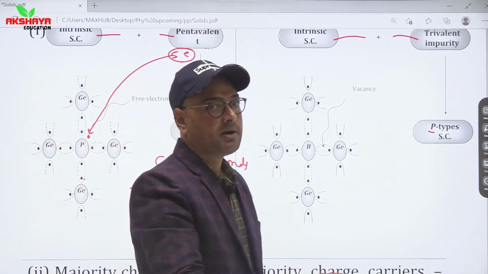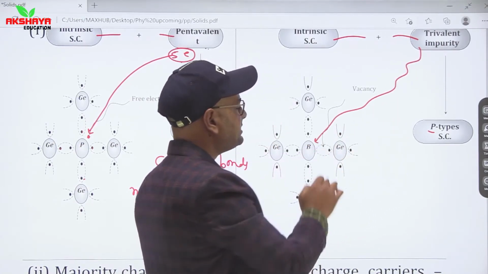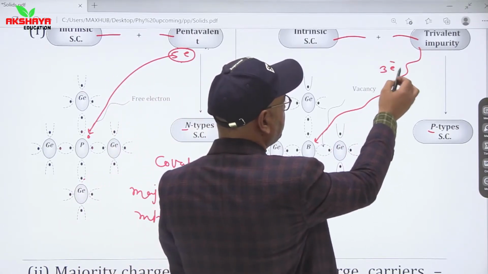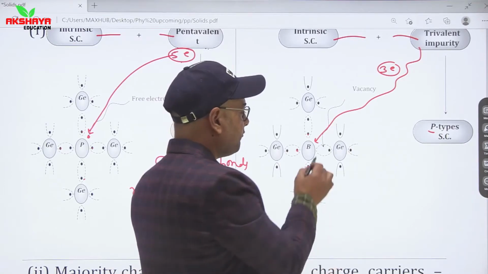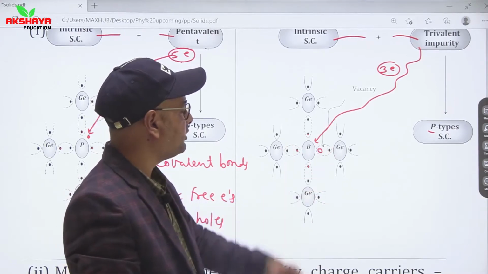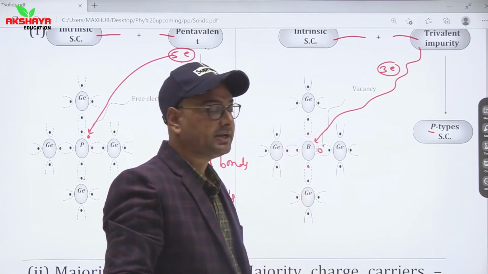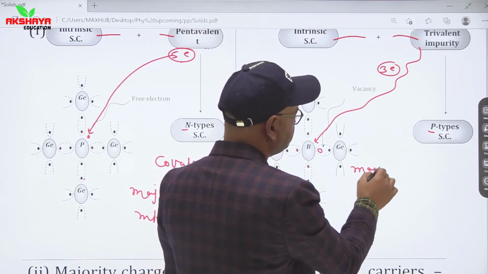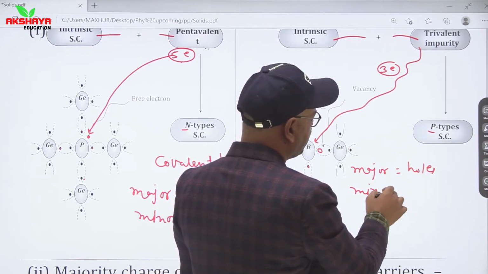Similarly, if we talk about p-type semiconductor, then let us say any trivalent impurity replaces any germanium or silicon atom, then they have 3 valence electrons with them. It means these 3 electrons will be used in making 3 covalent bonds, while the fourth covalent bond is incomplete, vacant. It means a vacancy is created, and this vacancy is simply known as hole. So in this case, major charge carriers are holes, while minor charge carriers are free electrons.